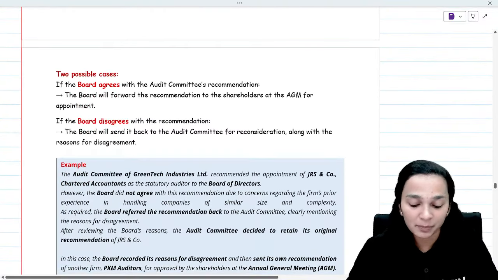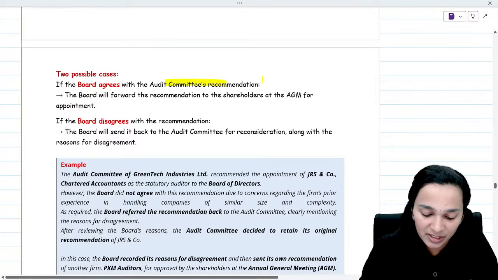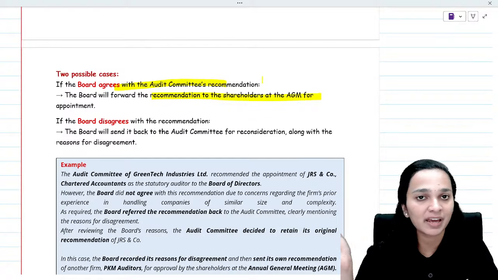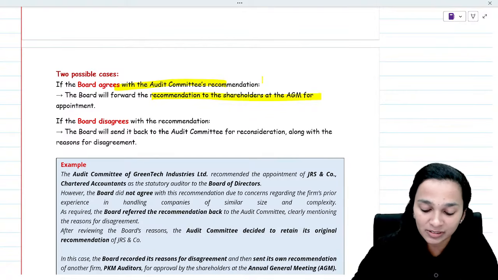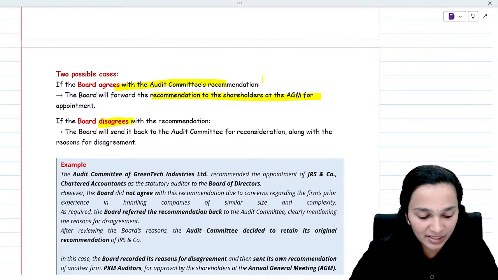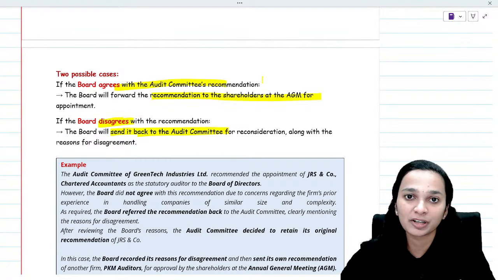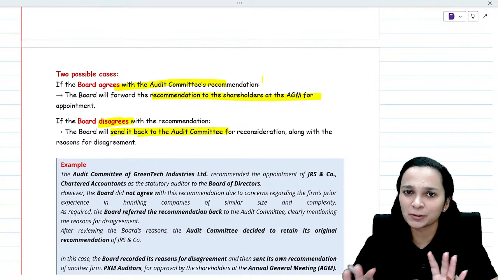Now, two things may happen. First, the board agrees with the recommendation, then the board will forward the recommendation to shareholders in the AGM and the appointment will happen. Second, the board disagrees with the recommendation, and in that situation, they will send back the recommendation for reconsideration along with the reasons for disagreement. So this is what we have already discussed.